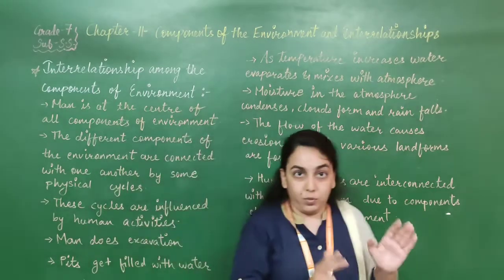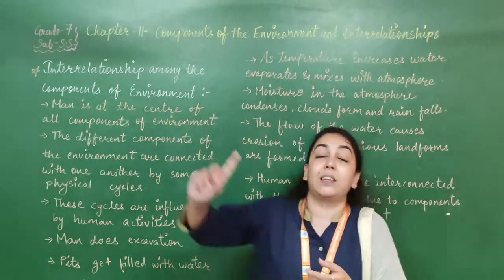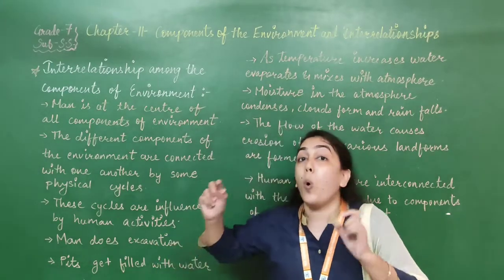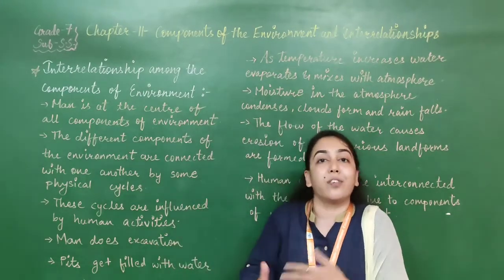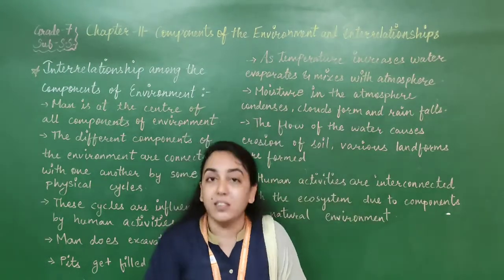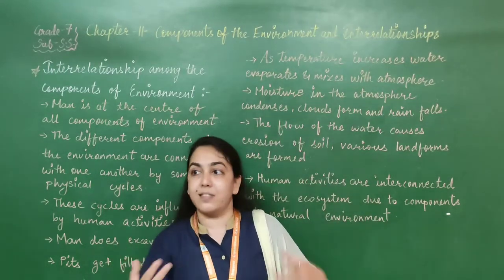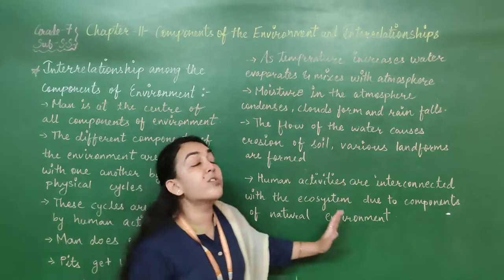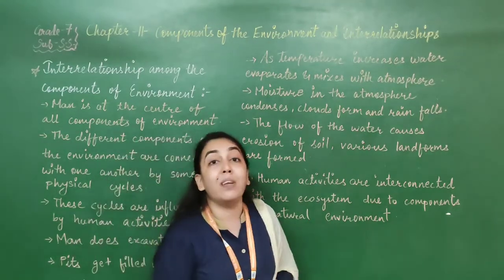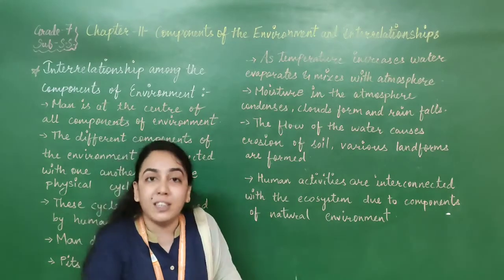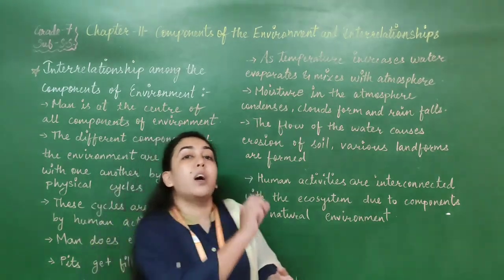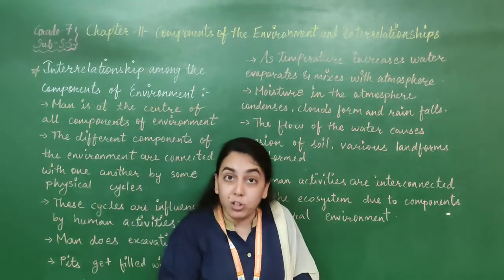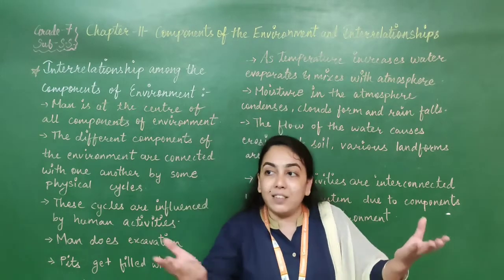So basically what we learned is that all the components are interconnected. Land is there, water is there and air is there, but all three are playing their own part, and different things are created, and man is at the center. All the things are revolving around us. Now, human activities are interconnected with the ecosystem due to components of the natural environment. Human activities which we are doing are also interconnected with the ecosystem. As I have told you, we all are interdependent on each other. So, the components in the natural environment help us to create this ecosystem.